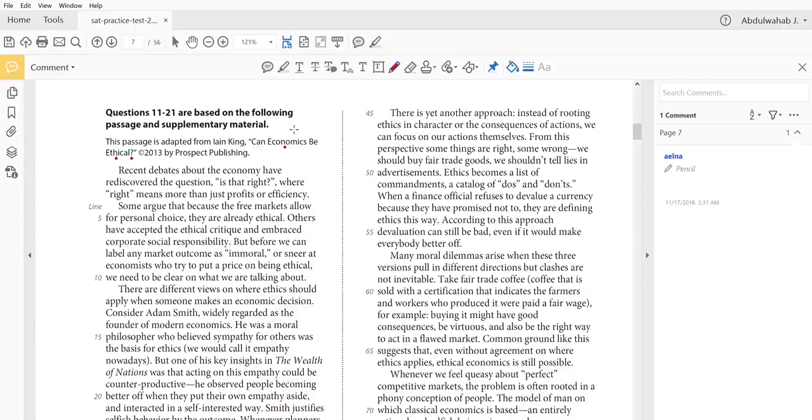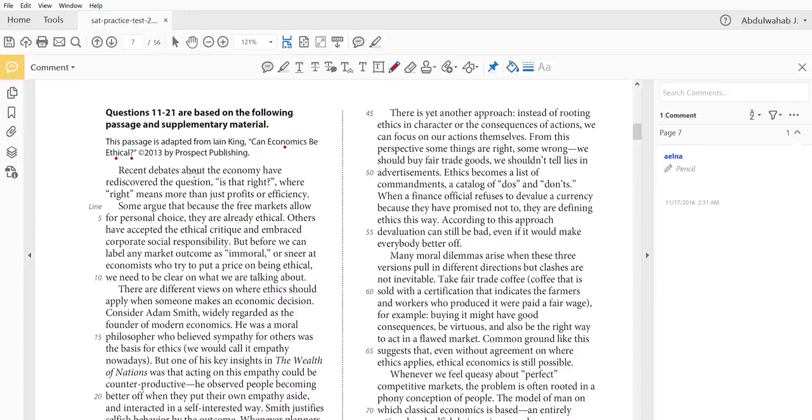All you're required to do is to actually have a specific set of skills that allow you to read, analyze, and comprehend the text. That's everything. You don't need to have any background in economics. You don't need to have any background in philosophy or ethics. You just need to be able to read this text. So,